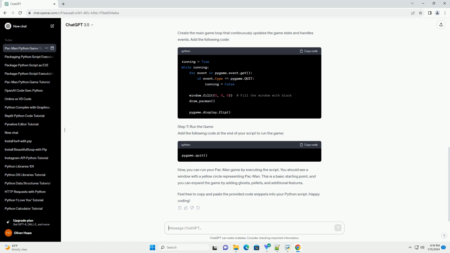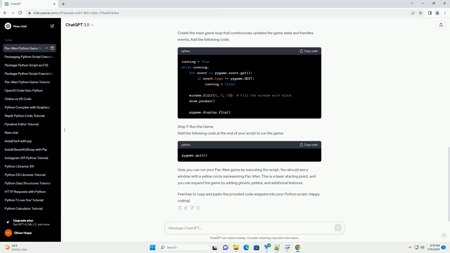Step 4. Set up the game window. Create a pygame window with a specific width and height. Add the following code. Step 5. Define Pac-Man character. Create a Pac-Man character using a yellow circle. Add the following code.